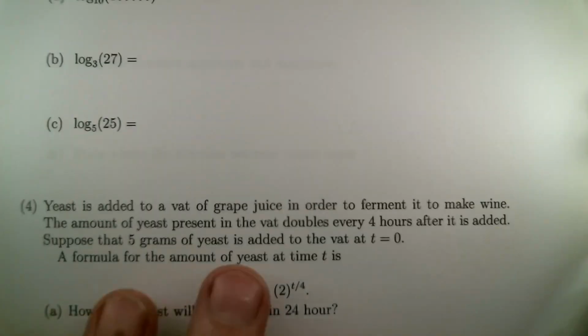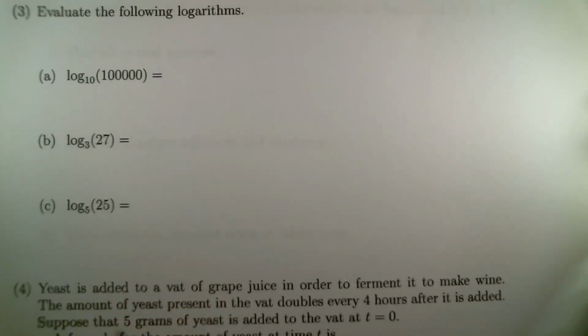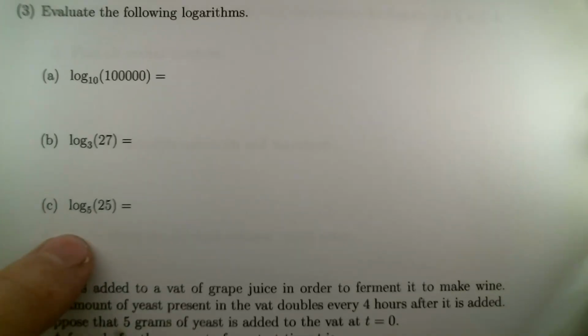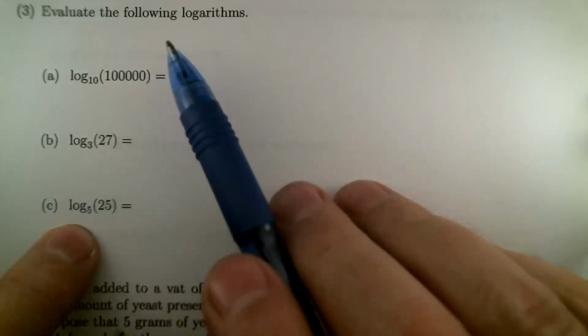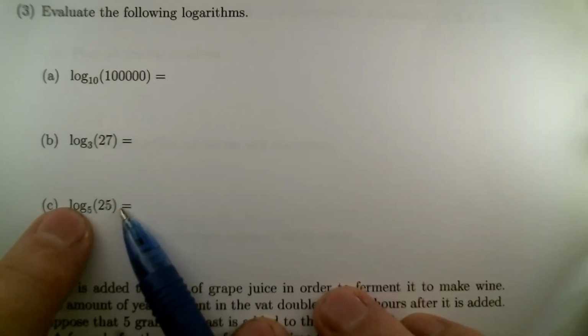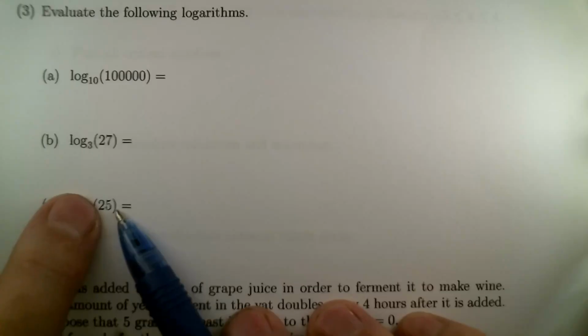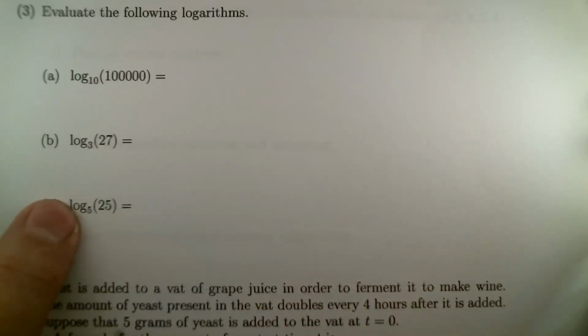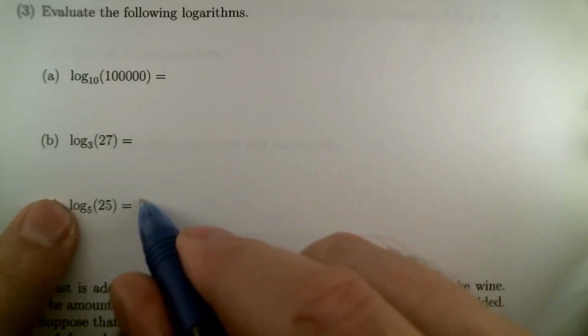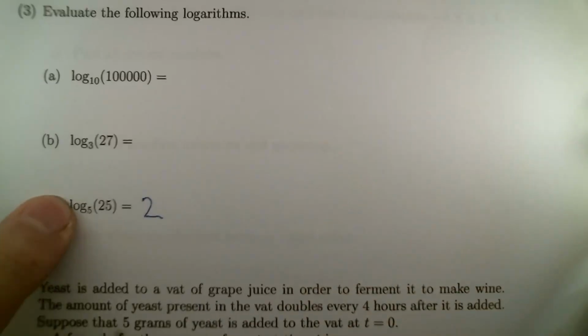All right. We do have some logarithms here. It's not necessary to use a calculator on these particular ones. Maybe I'll throw in a few more where you would need a calculator. But these guys are actually, in all cases, what we're looking to take the logarithm of is a power of our base. Let me start here at the bottom. The base is 5. Do you recognize 25 as being the square of 5? Well, that means this logarithm is the power, 2.